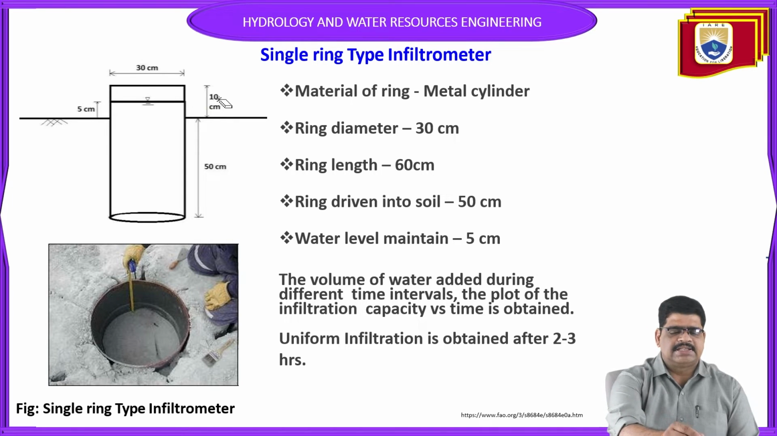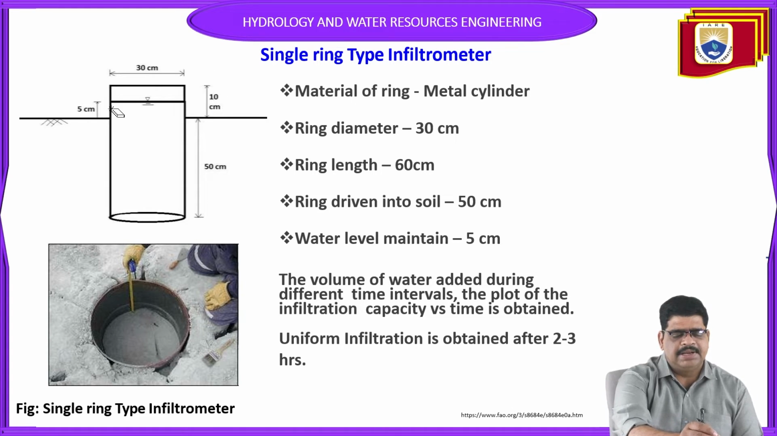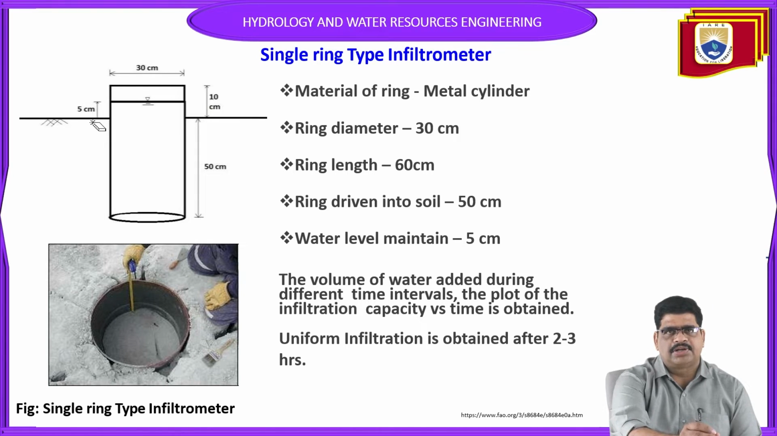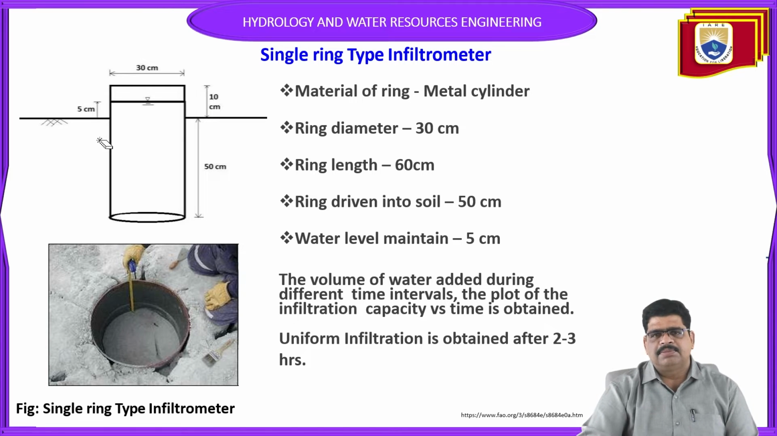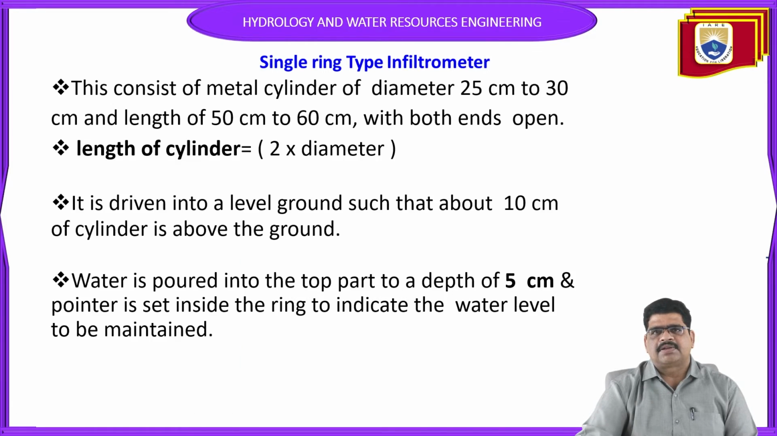Here, see the 30 centimeters. Above the ground, 10 centimeters is there, and that is important. Of the total 10 centimeters, 5 centimeters can be maintained as the water level above the ground. That is very important. From this, we have to find out how much water infiltrates over a certain duration of time. That is the single ring infiltrometer.